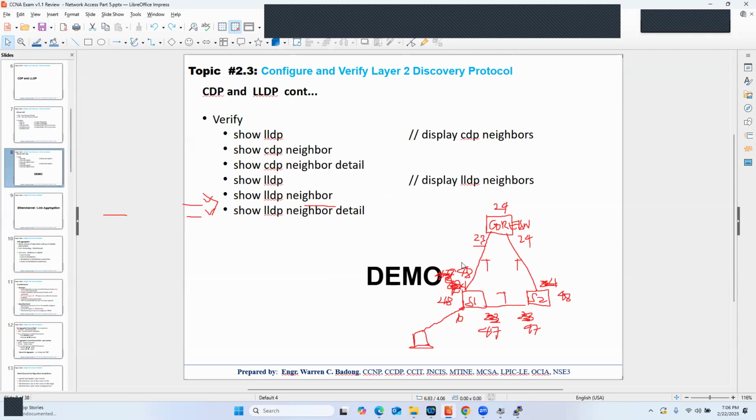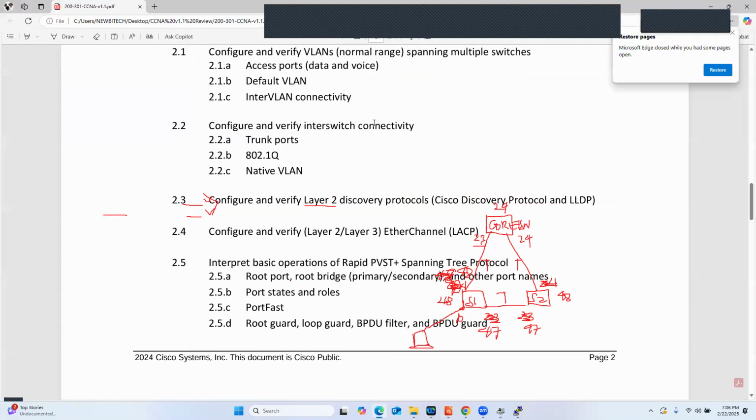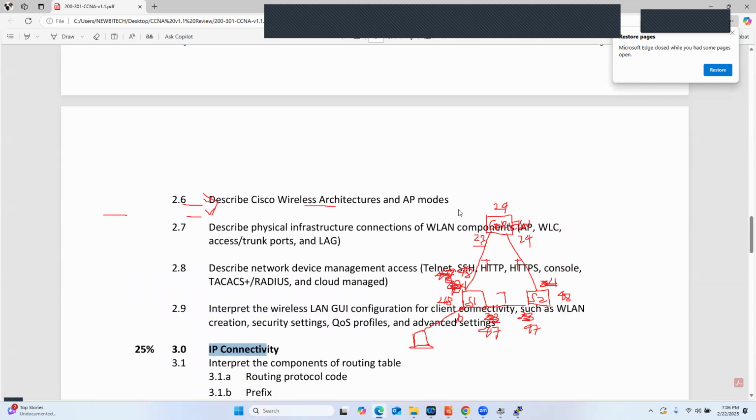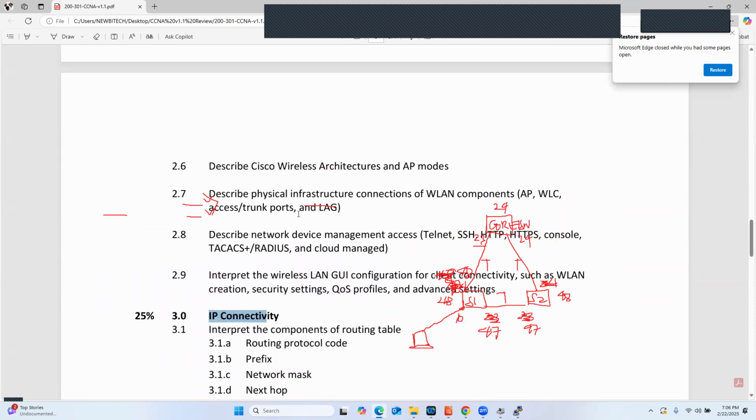Question, guys? None? So that's all about CDP and LLDP. So let's move forward to wireless. We will be covering at this point 2.6, describe Cisco wireless architecture and AP modes. What are the different modes of an AP?